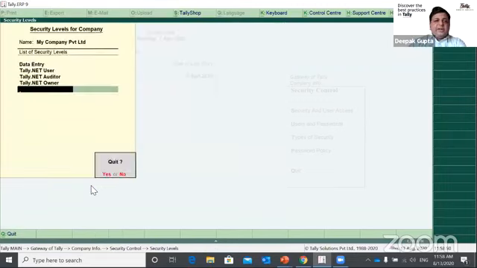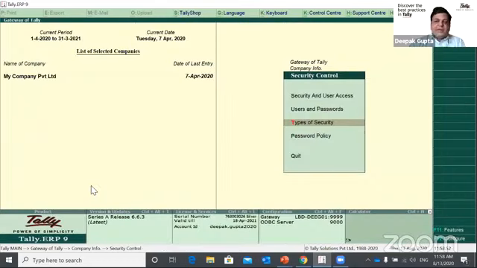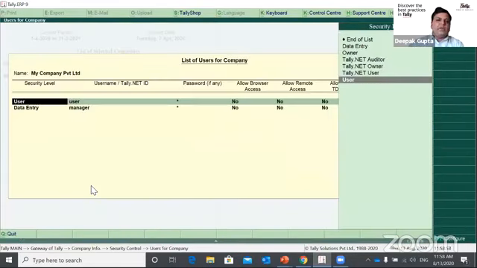So these are the user rights we have defined, and we can make as many levels of user rights as possible and use them while creating users. While creating users, Tally will ask you to select the level of security. So what we have defined has been listed here.